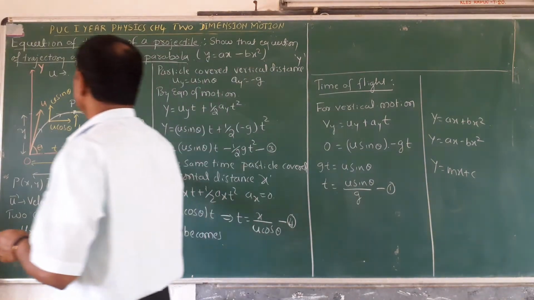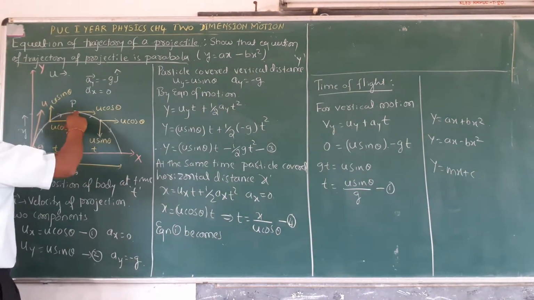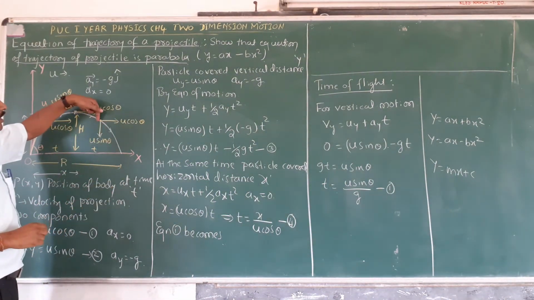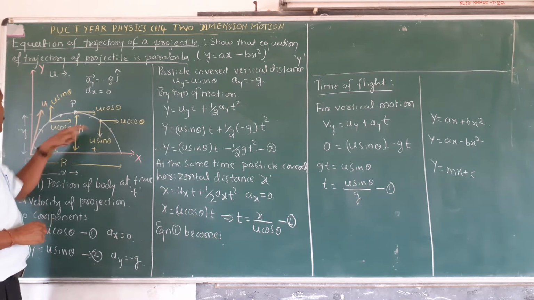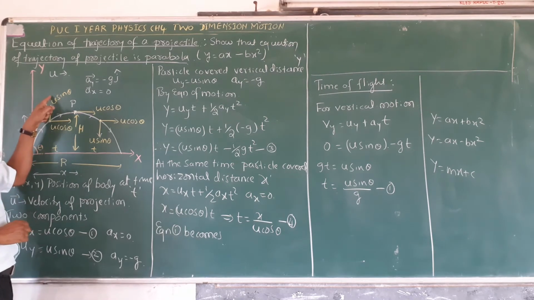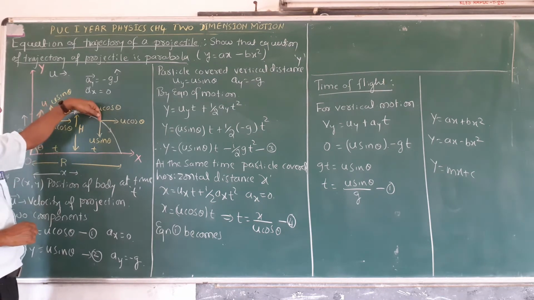When a particle moves in descent, the vertical component is in the downward direction and it increases. For ascent it is in the upward direction and it decreases. And when it moves downwards, that is descent, it is in the downward direction.